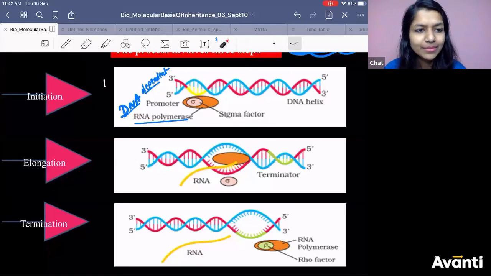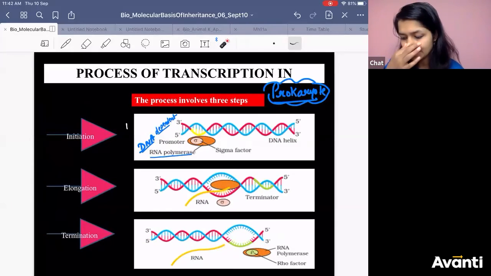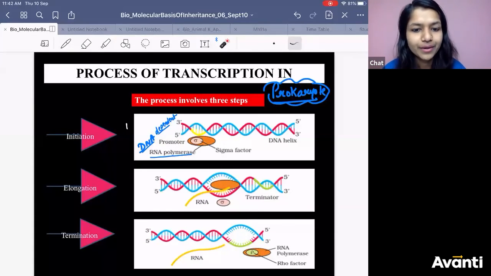Tausif, I am telling you now. There is a sequence here and that sequence is a palindrome sequence. That is what I am telling now, Tausif. It is a palindrome sequence that will be recognized by rho factor. That will be recognized by the rho factor of RNA polymerase. So this is process of transcription in prokaryote.